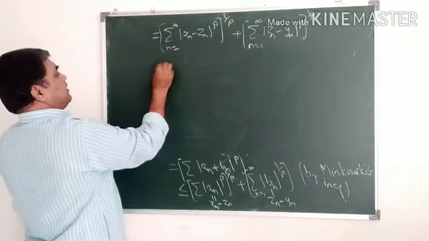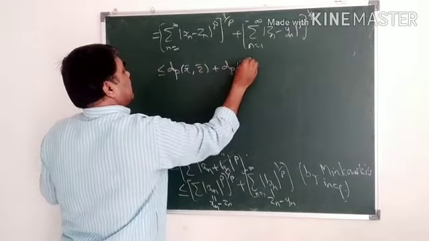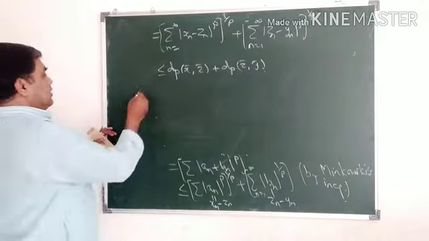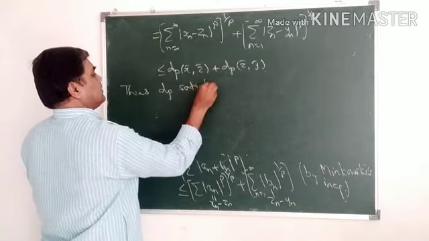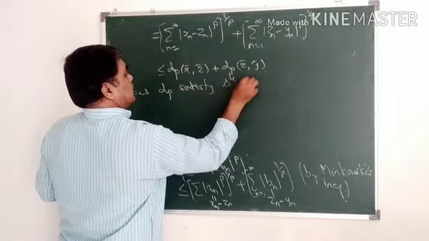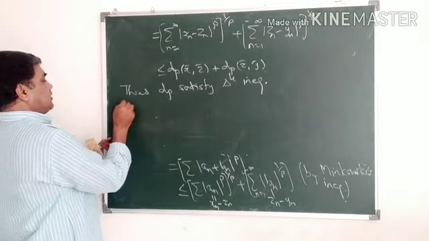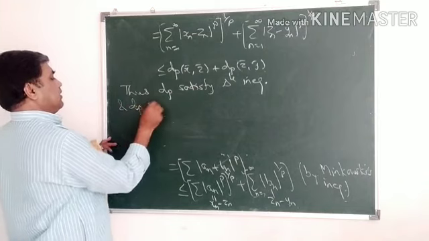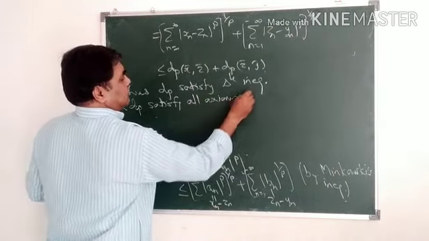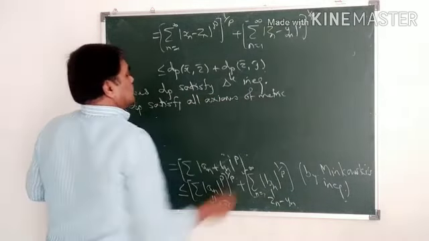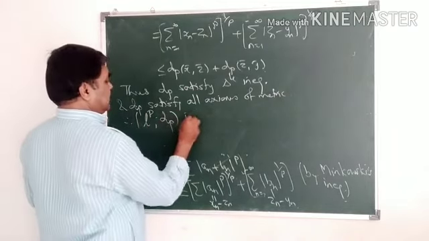By the definition of dp, this is less or equal to dp of x bar, z bar plus dp of z bar, y bar. Thus dp satisfies the triangle inequality, and dp satisfies all axioms of a metric. Therefore, LP with dp is a metric space.